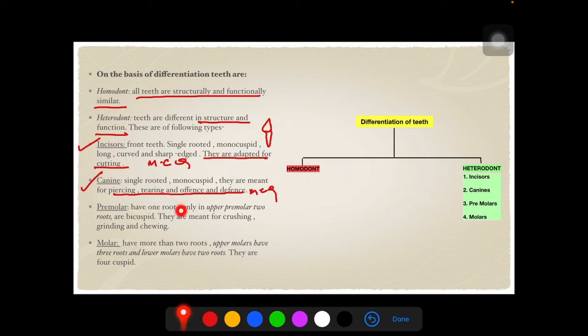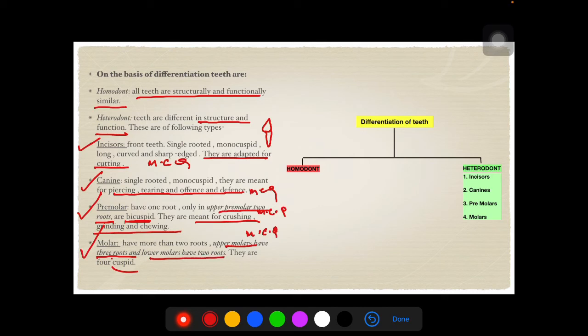Premolars, these have one root. Only in upper premolar 2 roots are present and they are bicuspids. So they have 2 cusps and only upper premolar will have 2 roots. This is again MCQ question and they are meant for crushing, grinding and chewing. Molars, they have more than 2 roots. Upper molars have 3 roots. Again MCQ question. And lower molars have 2 roots. They are four cuspids.